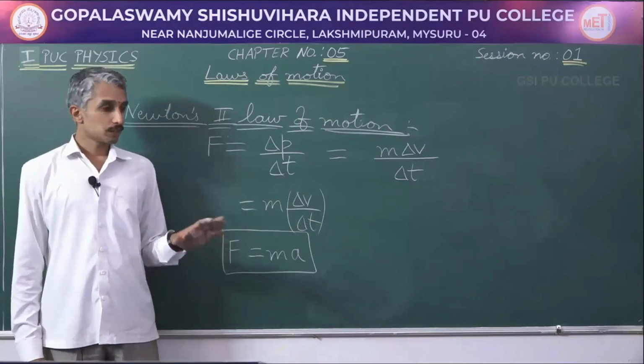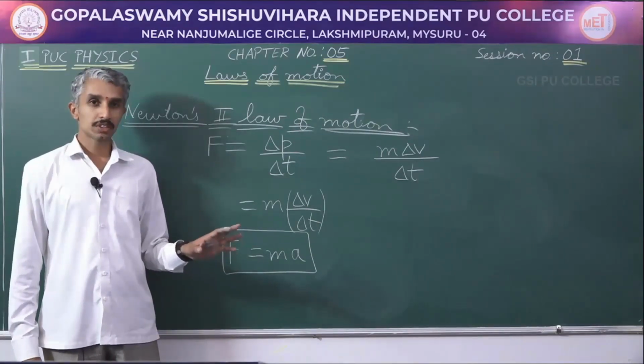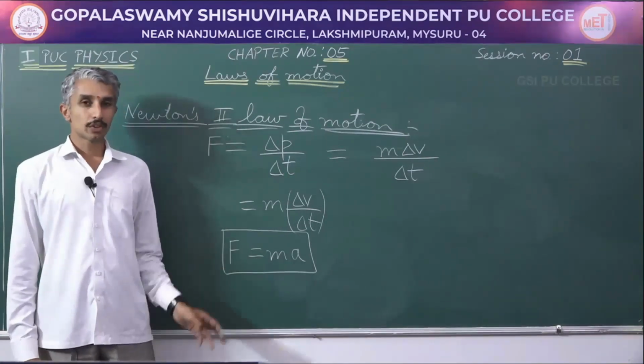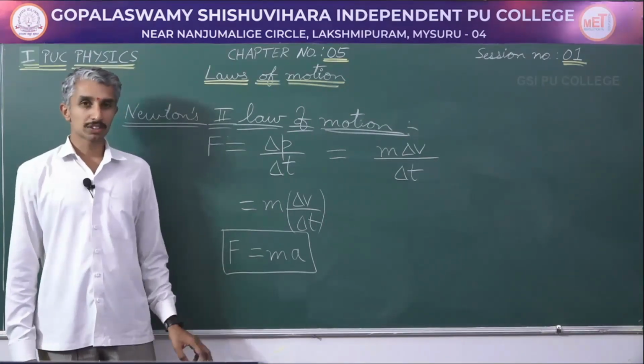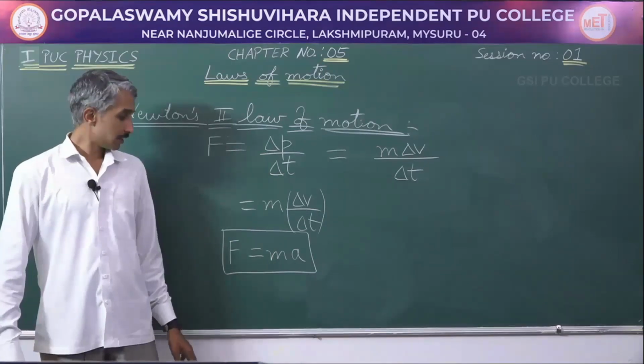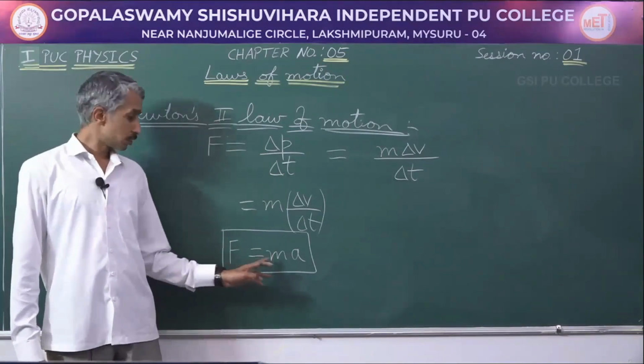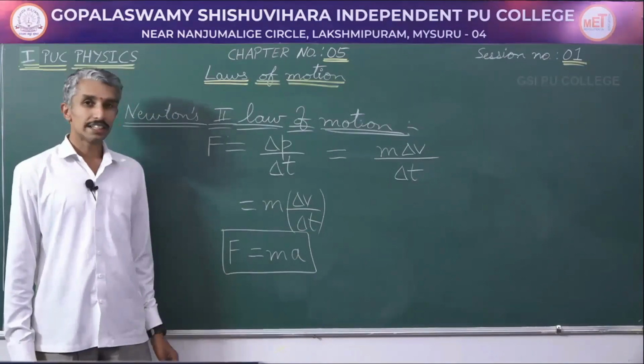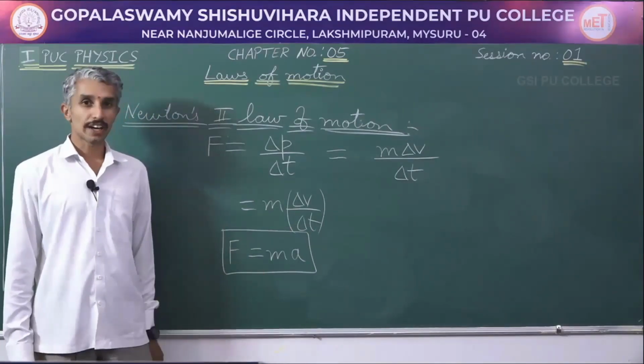Whenever you apply force on an object, its velocity changes. If its velocity is changing with time, which means it is being accelerated, therefore force is equal to mass into acceleration. Force leads to acceleration of an object.